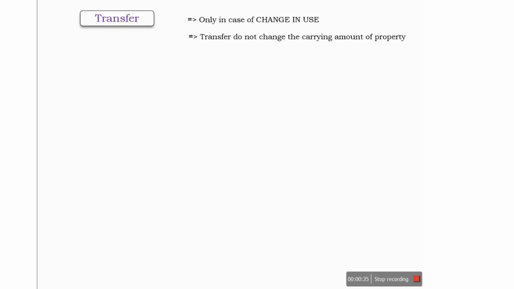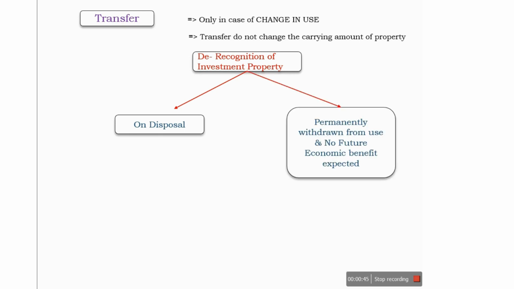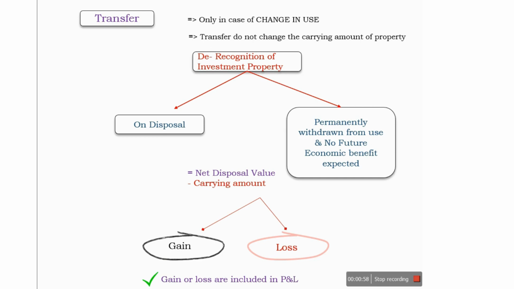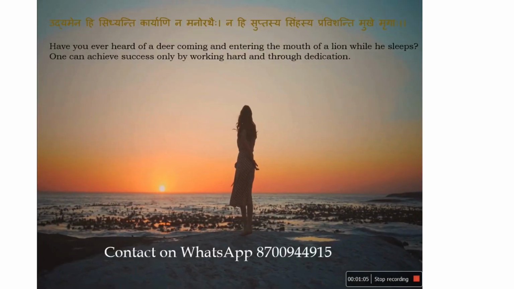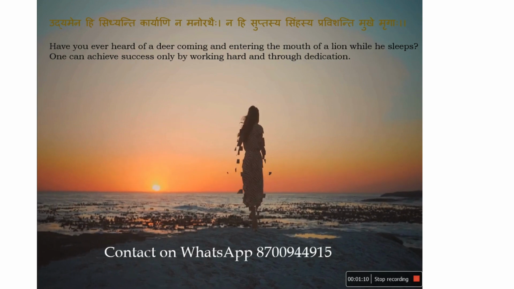It will remain the same. Next is derecognition of investment properties. It will be done in two cases: either the asset is disposed of or permanently withdrawn from use and there is no future economic benefit expected. In this case, the net disposal proceeds minus the carrying amount will be recognized as gain or loss, and it will be recognized in P&L. This is all about IND AS 40 investment properties.